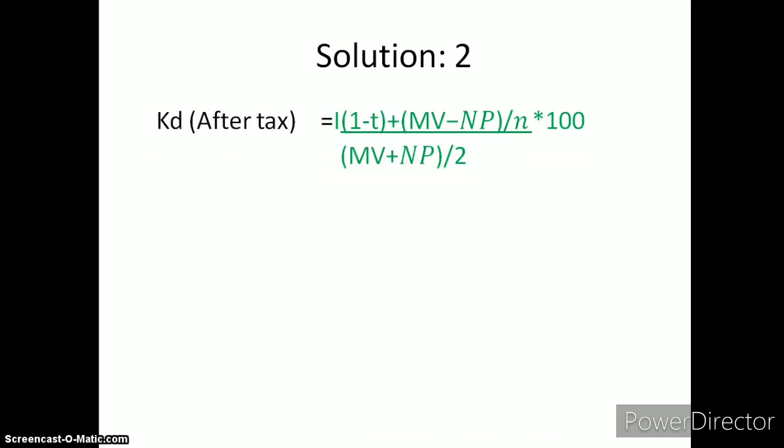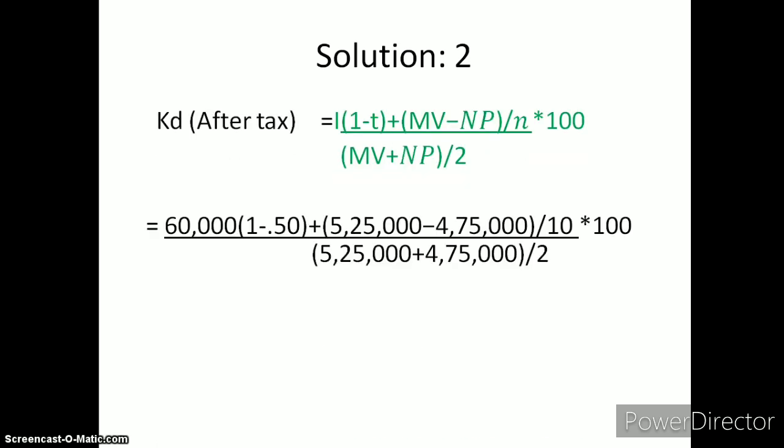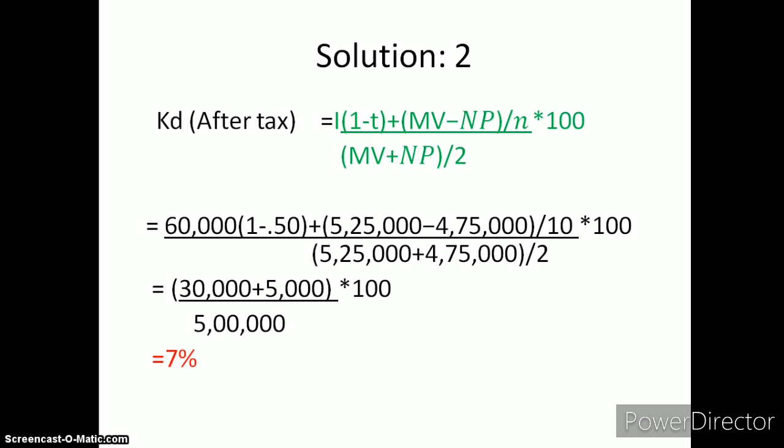When we put all values in the formula of cost of debt after tax, that is 60,000 into 1 minus 50% tax plus 5 lakh 25,000 minus 4 lakh 75,000 divided by 10, upon the average of maturity value and net proceeds, into 100, then we get 7%.